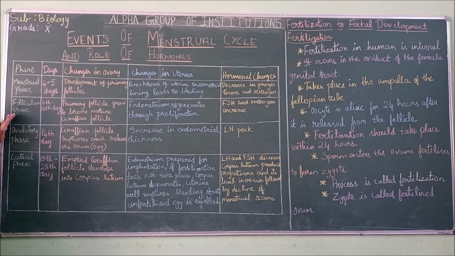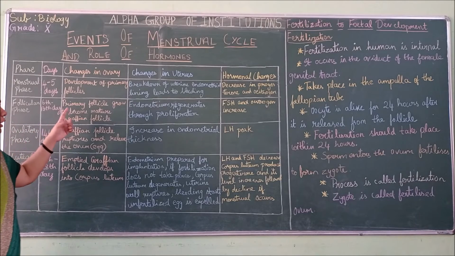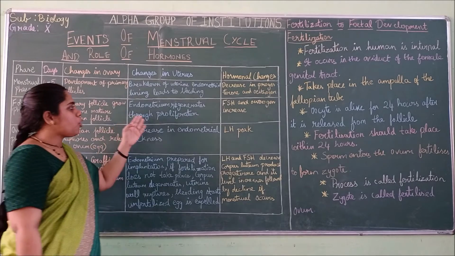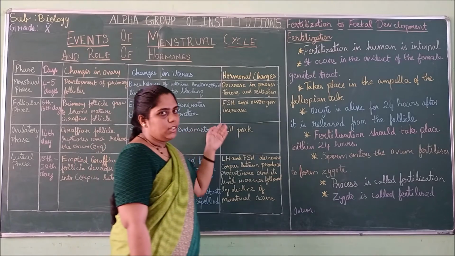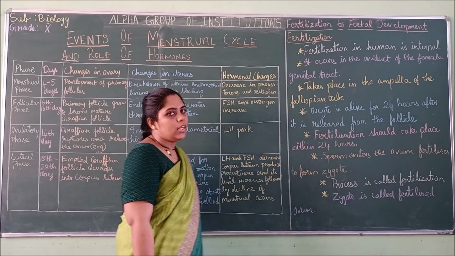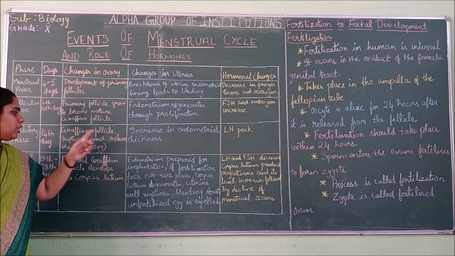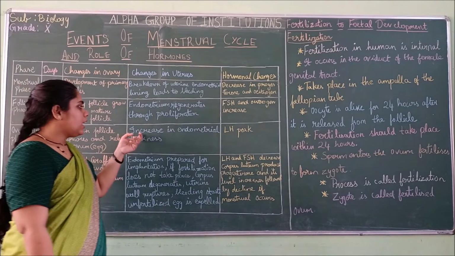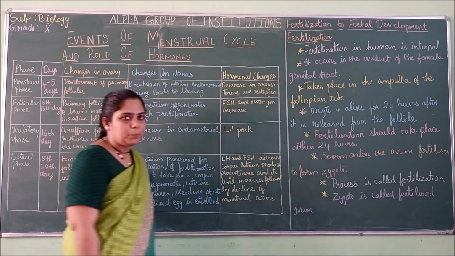The second phase is the follicular phase. It happens between the 6th to 13th day. The primary follicle will grow and become the Graafian follicle. The endometrium will regenerate through proliferation, and follicle stimulating hormone and estrogen will increase. Then the third is the ovulatory phase. It happens on the 14th day. The Graafian follicle ruptures and releases the ovum or egg. There is an increase in endometrial thickening. The luteinizing hormone will be at its peak.